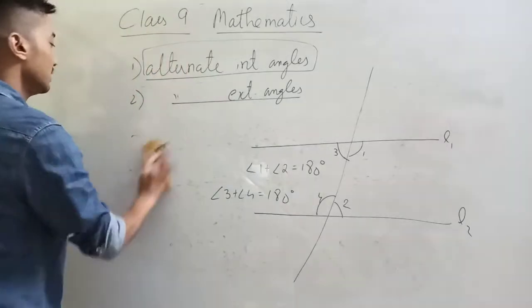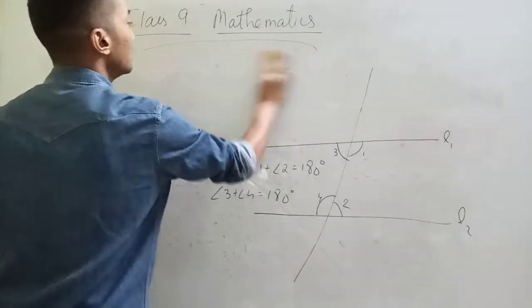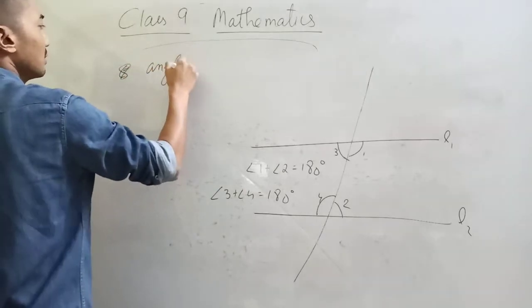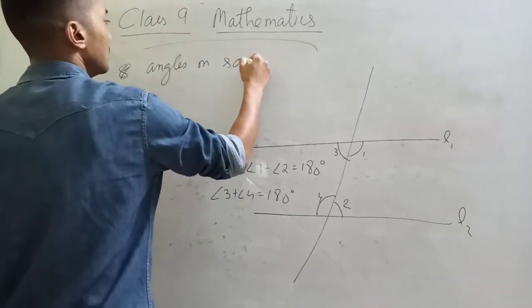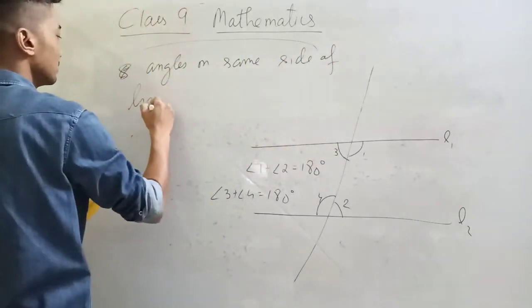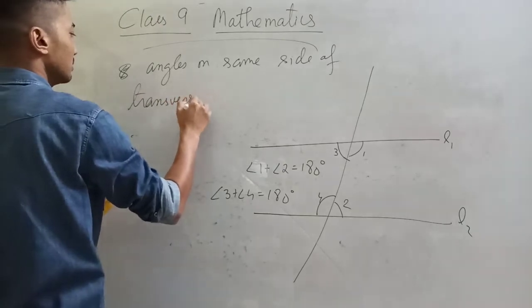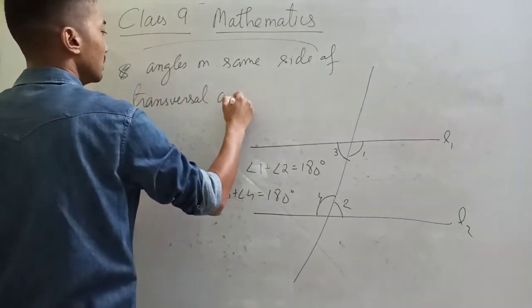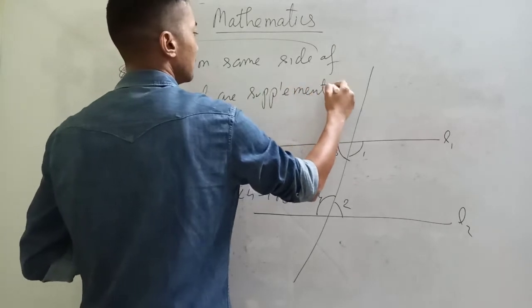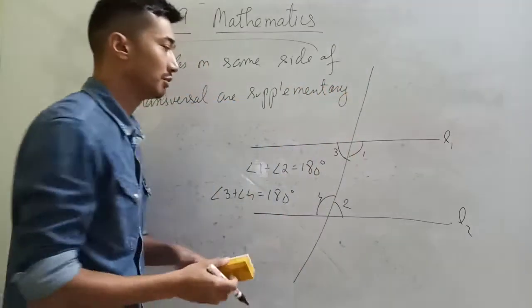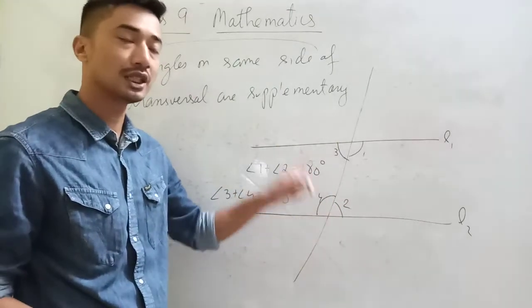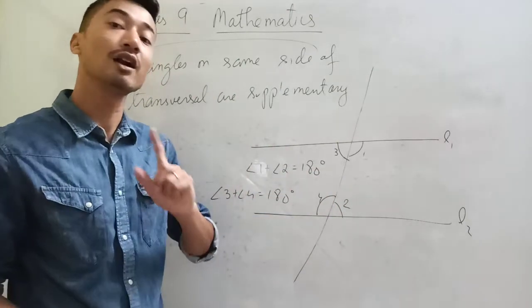So the theorem says that angles on the same side of the transversal are supplementary. That means angle 1 plus angle 2 equal to 180, angle 3 plus angle 4 equal to 180. Only when they are parallel lines.